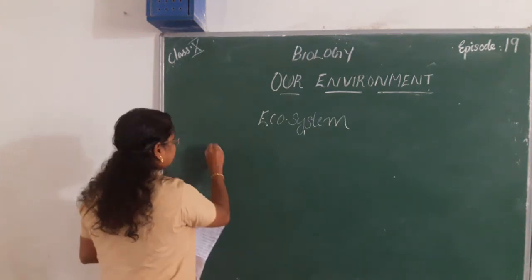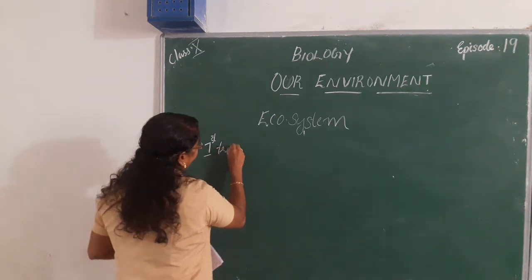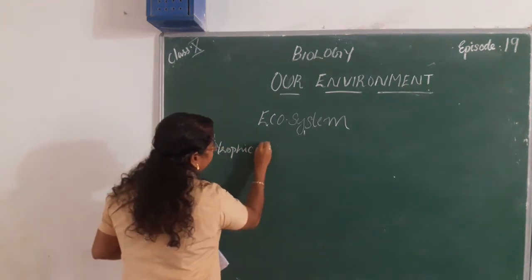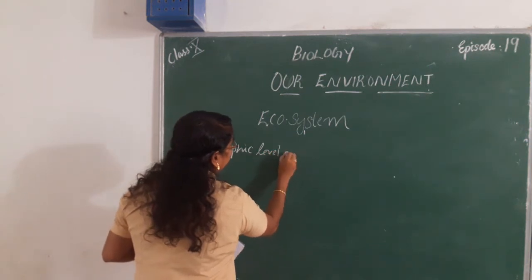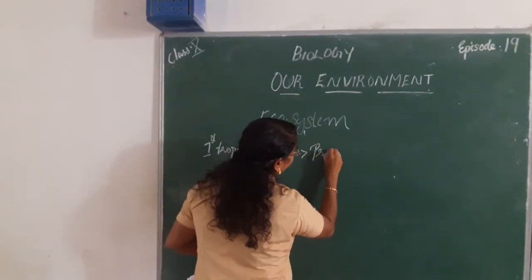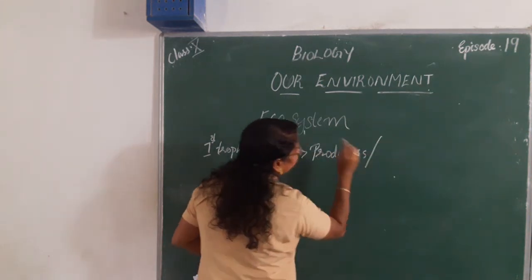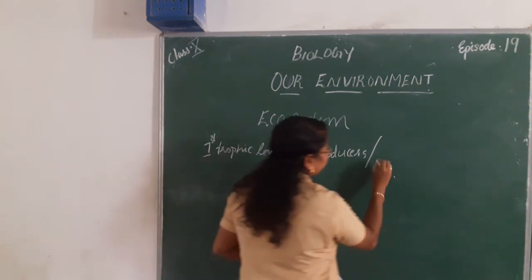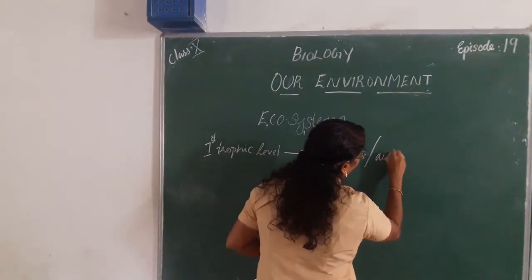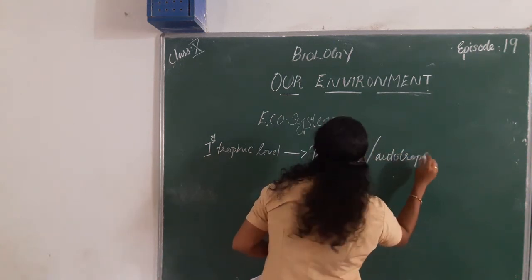First trophic level. What comes in the first level? That includes producers or autotrophs, or plants. Auto means self. Autotrophs. Then the second trophic level.